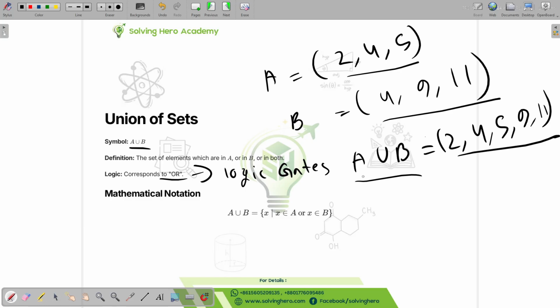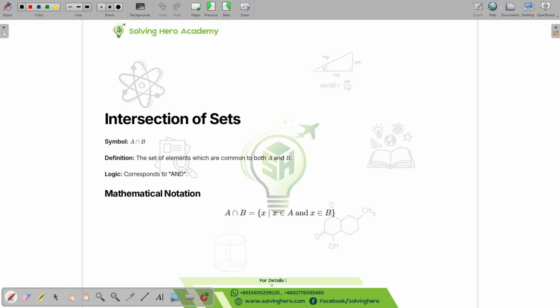So this is the notation for it. You can memorize it, but it just says x belongs to A, x belongs to B. So all the elements that belong to A are going to be part of this, all the elements that belong to B are going to be part of this set. Okay, let's look at the intersection of sets.